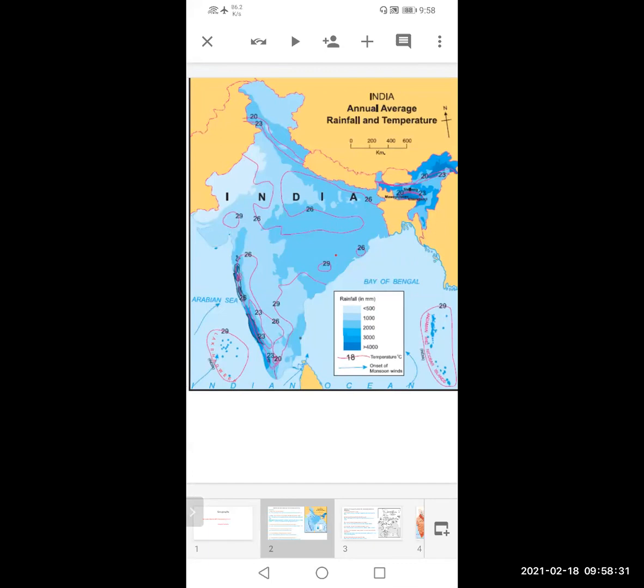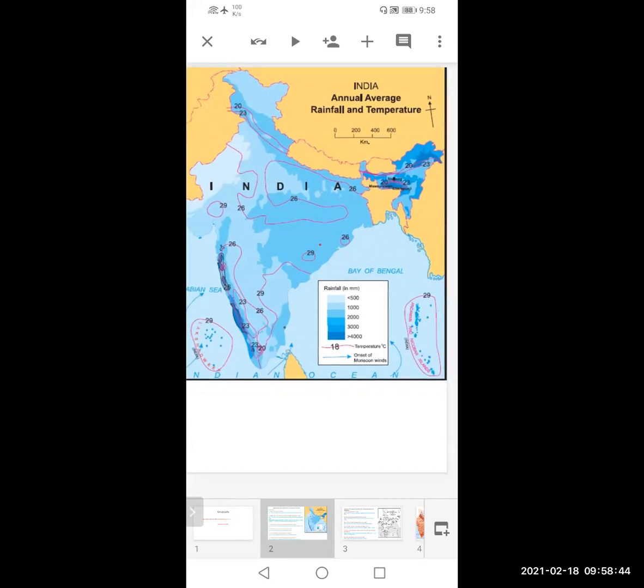So, low temperature. You know that in northern India the Himalayas are present. In Jammu and Kashmir there is always snowfall in that area, so certainly the temperature is very low. Then next is the eastern part, the seven sisters, Assam, Manipur, Sikkim. That area is always flooded with the Brahmaputra and is also close to the Himalayas, so the temperature there is also very low. Also, because of the Brahmaputra and the Ganga, rainfall is also more in that region.